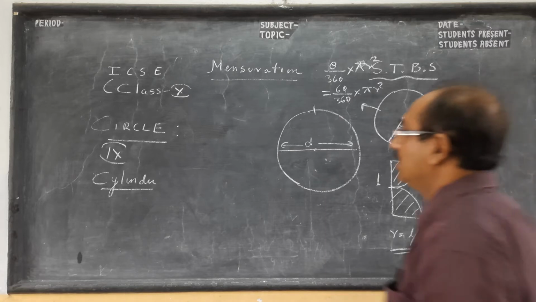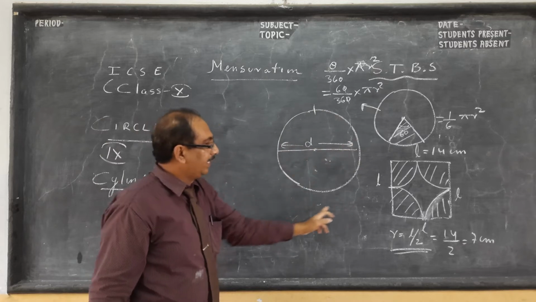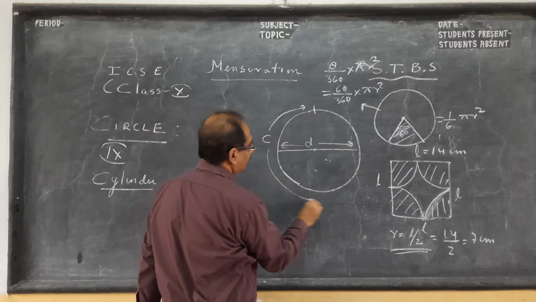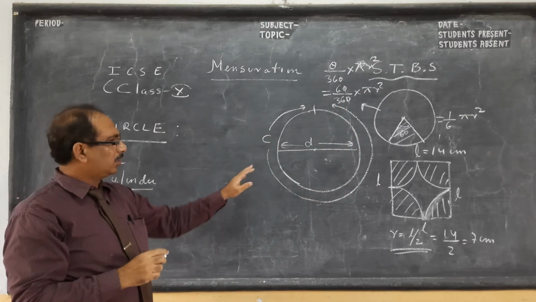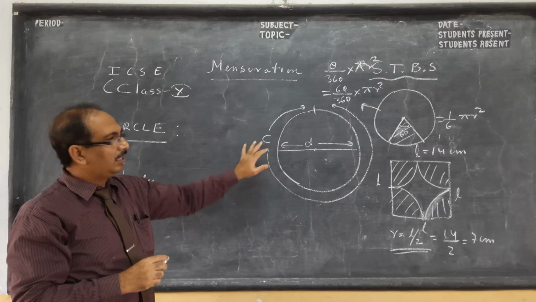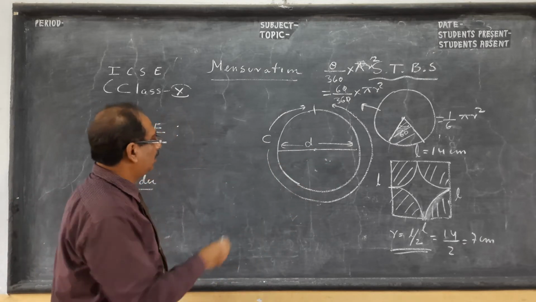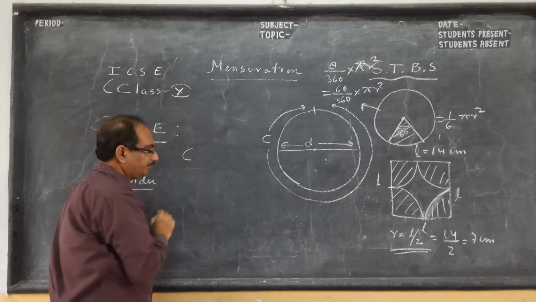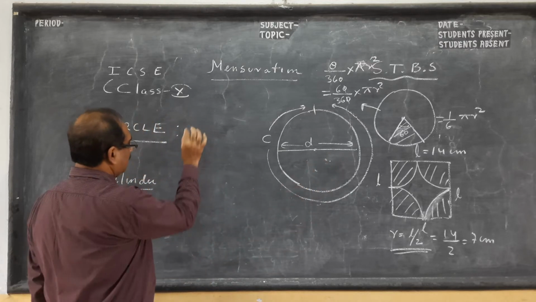In the mensuration part, what we see is this full length, let it be C. C stands for circumference. So you open the rope, and let it be C, and this is the diameter. So you measure it. Let this be C. I'll come to one example.